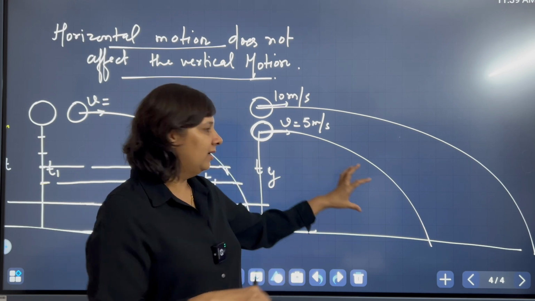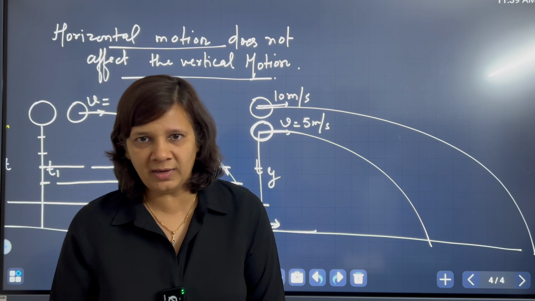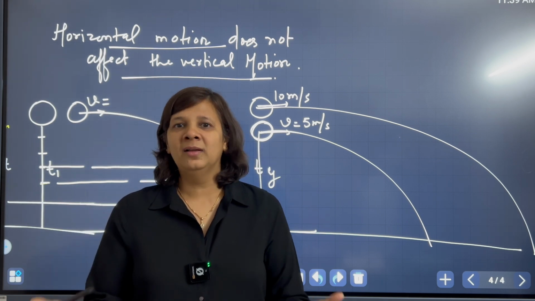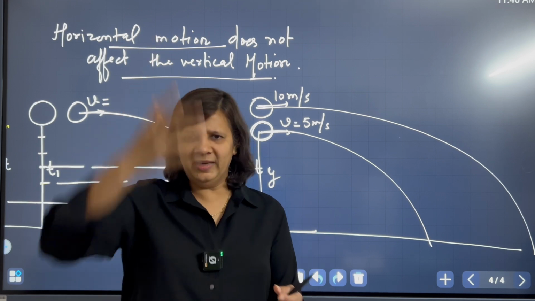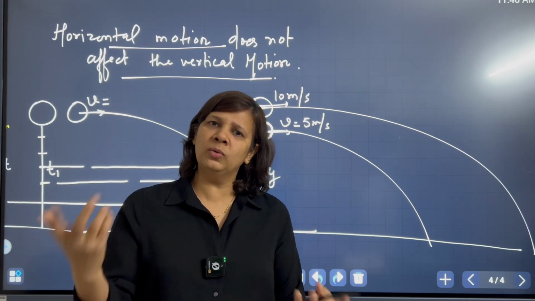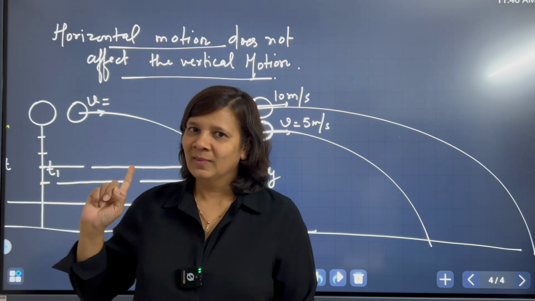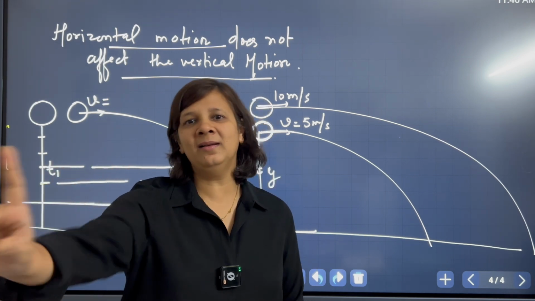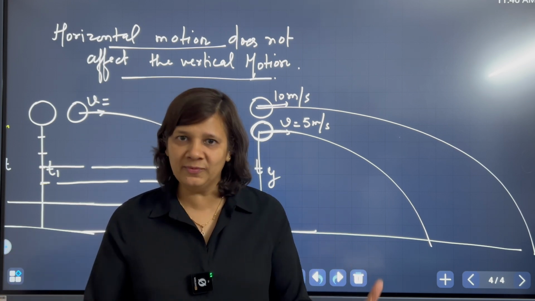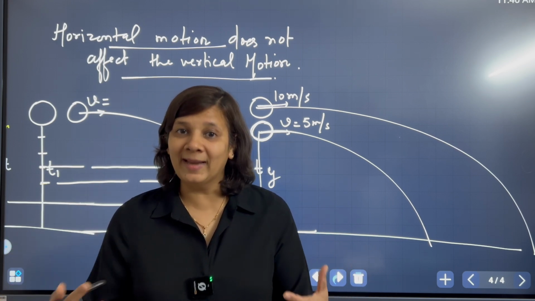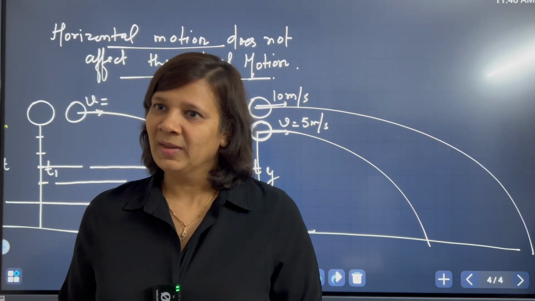Whatever kinematic equations we have already learned in the previous chapter on motion in one dimension, you know how to calculate the amount of time a ball takes to cover distance s, any distance, and you can also separately calculate the distance the ball will cover in the same amount of time in the x direction. Now using all these facts and observations, we can analyze the motion of the kicked ball at an angle theta. Let us calculate that.